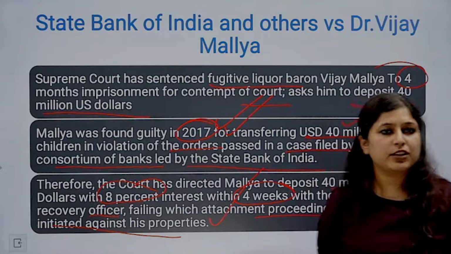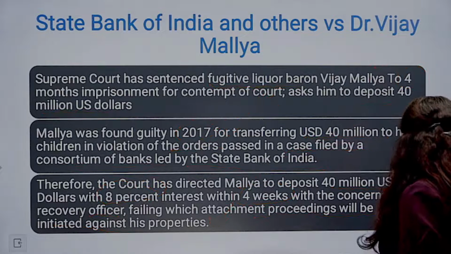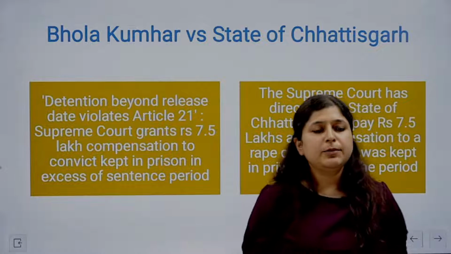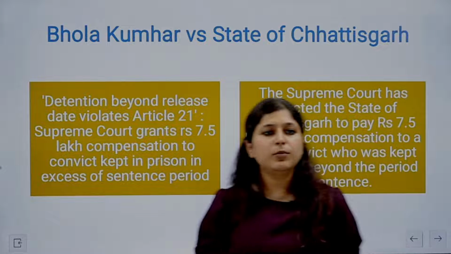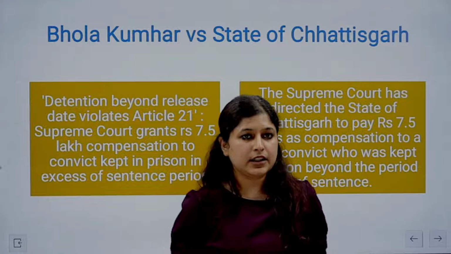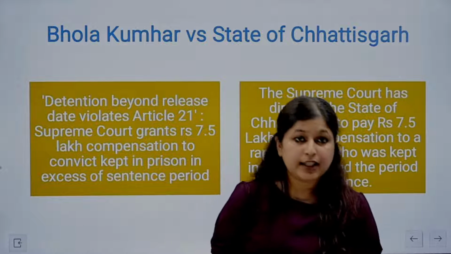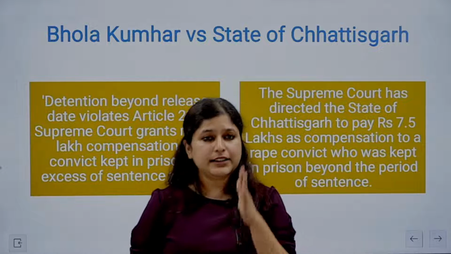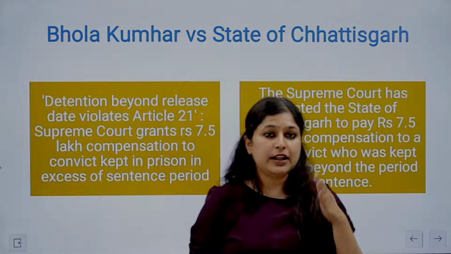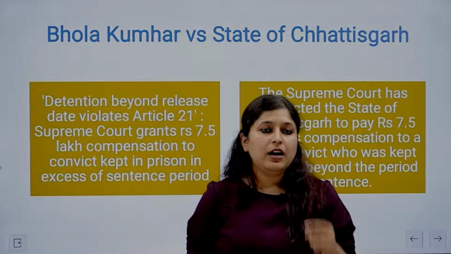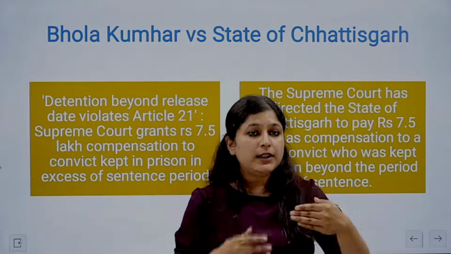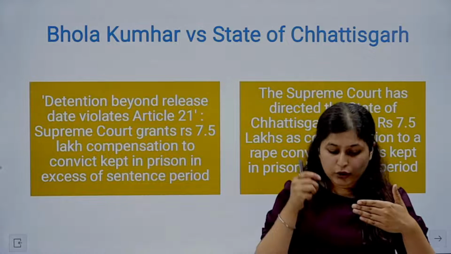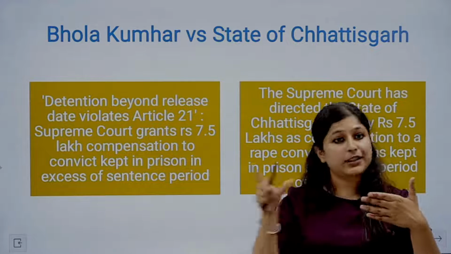Let's move to the next judgment. Right. So basically next is Bhilai Kumar versus State of Chhattisgarh. Now understand that when a person has been sentenced, किसी को एक सजा हुई है, अगर सजा 1 साल की है, 2 साल की है, 3 साल की है, whatever the amount will be. Now that person can only be kept in jail or imprisoned for that amount of time, that is a total of 3 years if the punishment is 3 years.